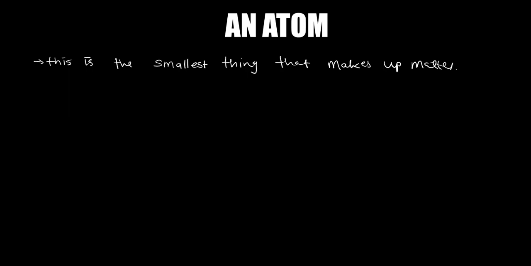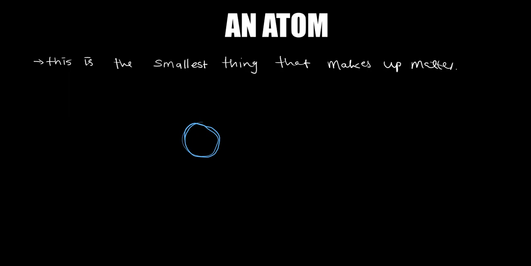So this atom we are talking about, let's say this is an atom. It is actually made up of three things. Let's draw it; we're just here to approximate or imagine things.